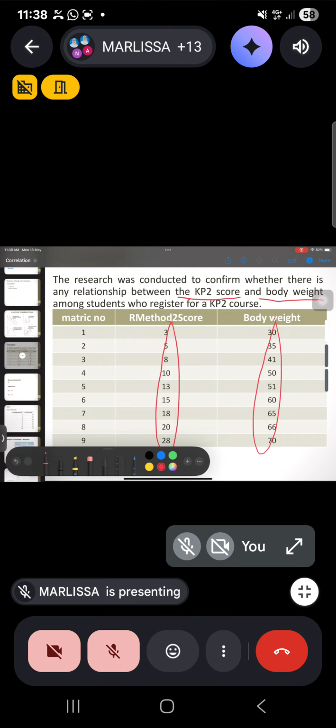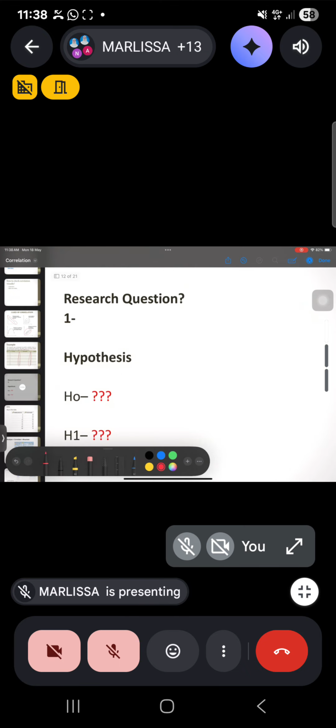For the hypothesis, you can also say that there is no significant relationship between KP2 score and body weight. So you can use that as your research hypothesis.